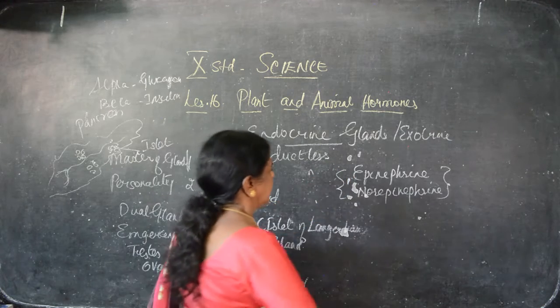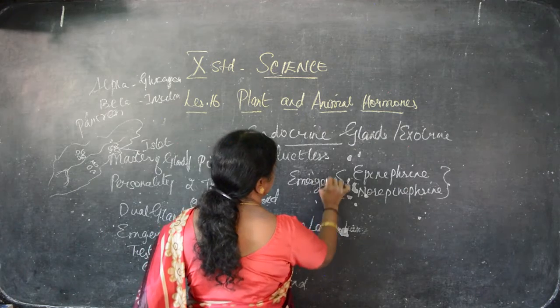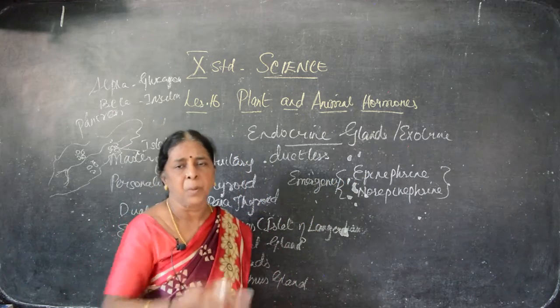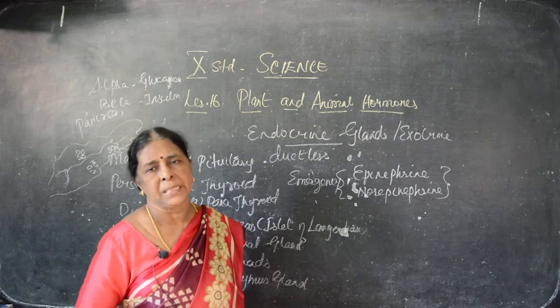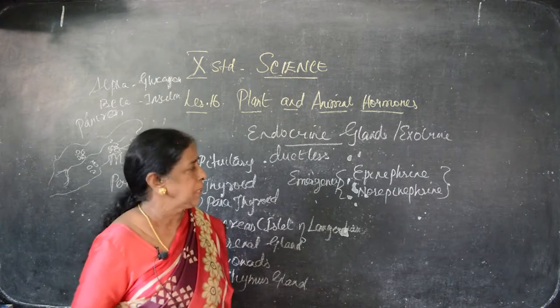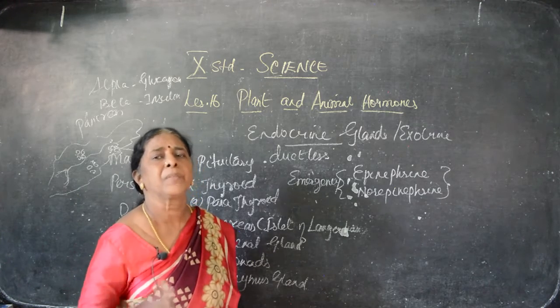These hormones together are known as emergency hormone. Why are they known as emergency hormone? At the time of stress or danger, they help us. Either we have to face the problem or we have to run away from the place. These two hormones together guide us on how to face the situation in case of emergency, whether we have to run away or we have to face it.